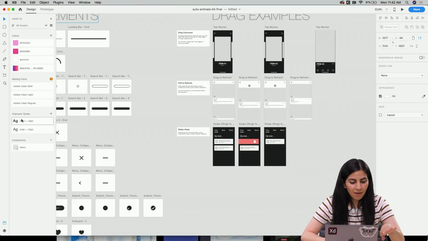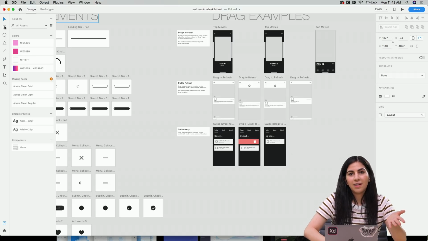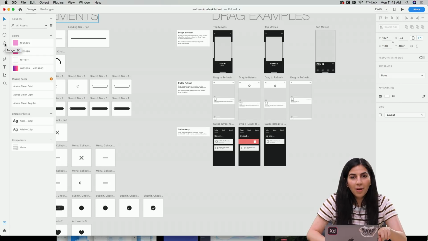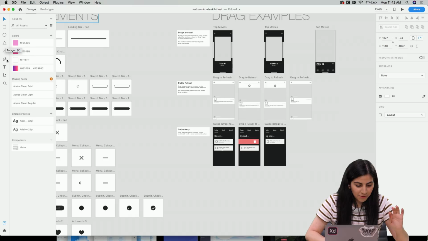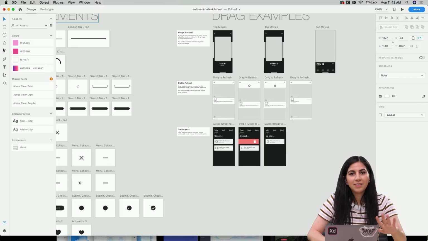On the design page, we have these buttons on the side, which you can use to design: square, and we have the new polygon tool from the update, which is awesome. I love this, it's really cool. You have your line tool, your pen tool, text, artboard. It's really simple. Basically all you need to start designing is here.